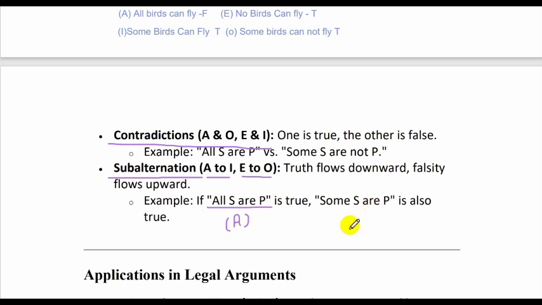Then if SRP is E proposition, it is also true, but the reverse is not correct. So the truth flows only one way, from A to E, that is A proposition to E proposition. Now I am able to understand this because I have already cleared my concept of AEIO, but I'm not sure how much of this I'll be able to pass on to you, because in this you also have to sit and understand, not mug up, not memorize anything. You have to just understand the concepts.